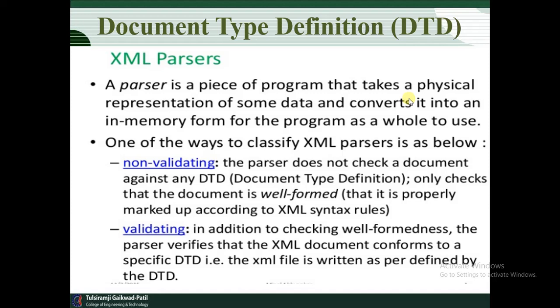Here again, when we use the DTD, we are going to use the parser concept. What does a parser indicate? A parser is a piece of software that takes the physical representation of some data and converts it into an in-memory form. It has validating and non-validating types. If the parser does not check the document against the DTD and only checks that the document is well formed, then it is non-validating.